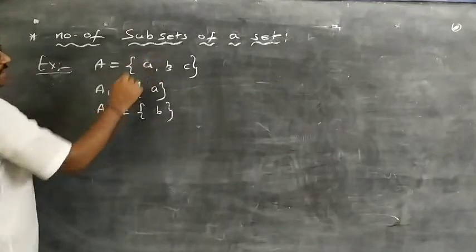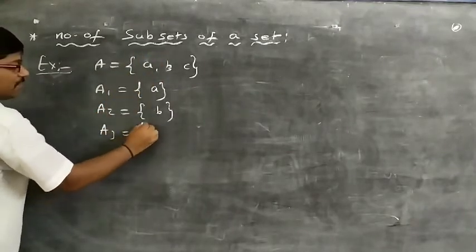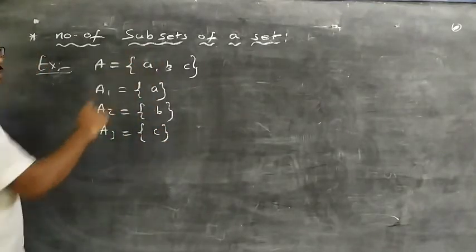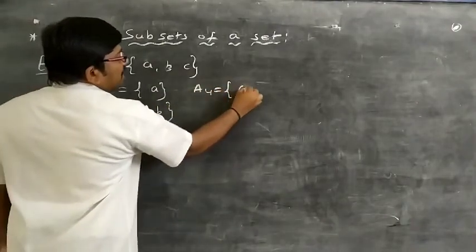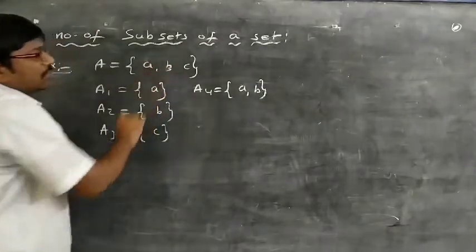It is also one of the subsets. A3, {c}. It is also one of the subsets. A4, {a, b}. It is also one of the subsets.